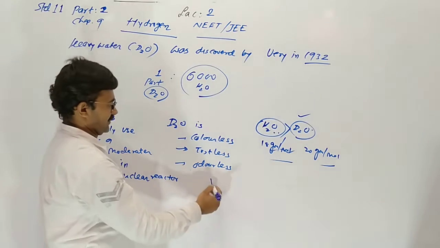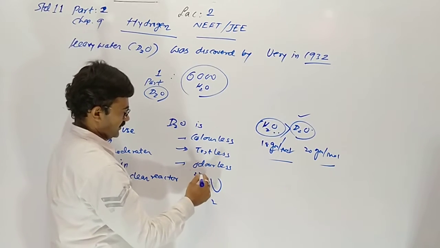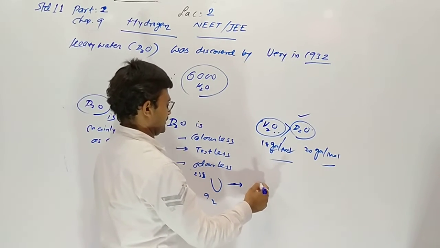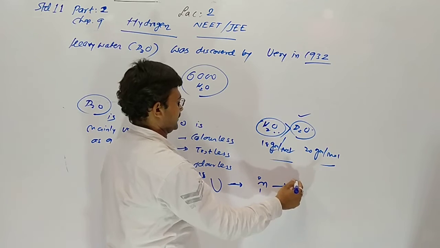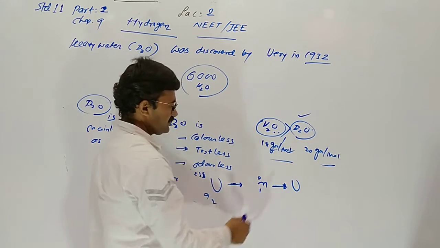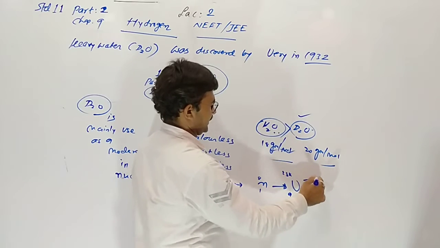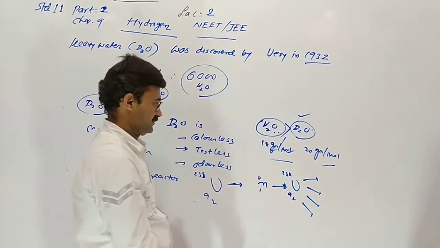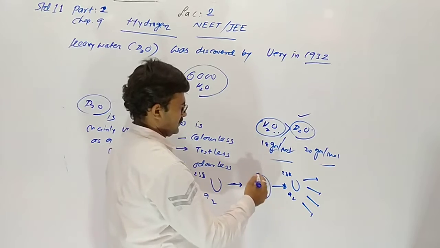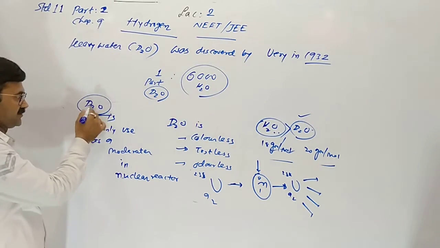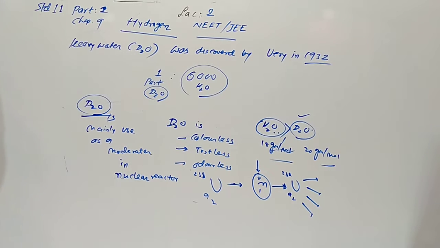In the nuclear reactor, when uranium decomposes, it emits neutrons, and these neutrons collide with another uranium and give a chain reaction. To slow the speed, we use D2O. Otherwise, the nuclear reactor will blast.